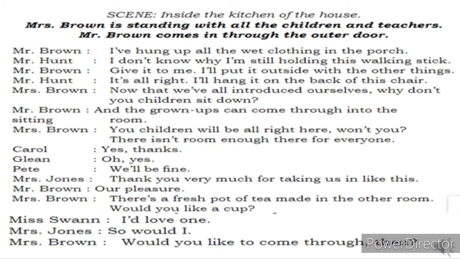So what happens when these people are asking whether you will have a cup of tea which has been prepared? All the teachers were like, okay, then I will surely have it. I would be pleased to have it, they were saying. So Mrs. Brown will go. Mrs. Brown along with Mr. Brown will go to fetch that particular tea. Okay, now let's see what is the next scene.